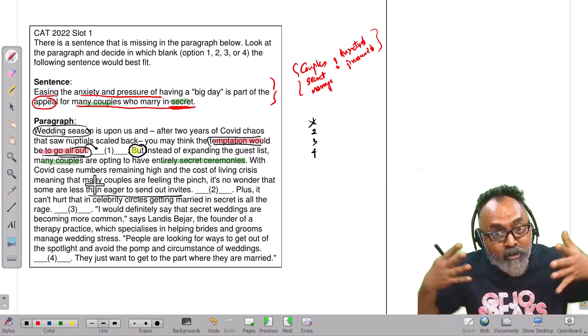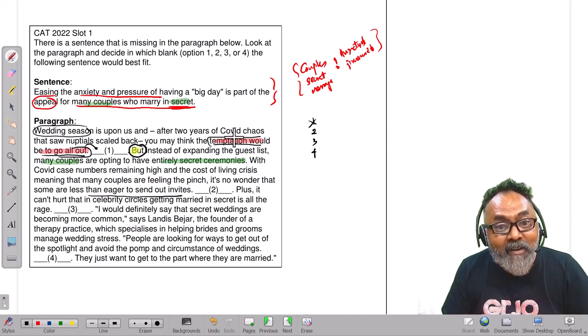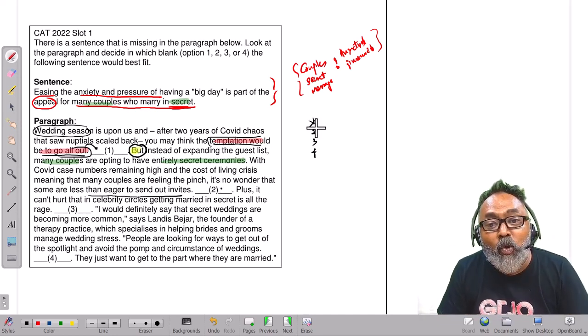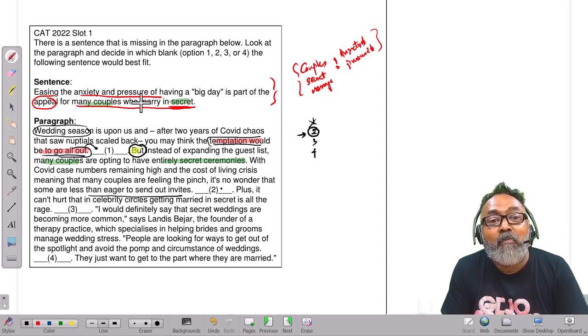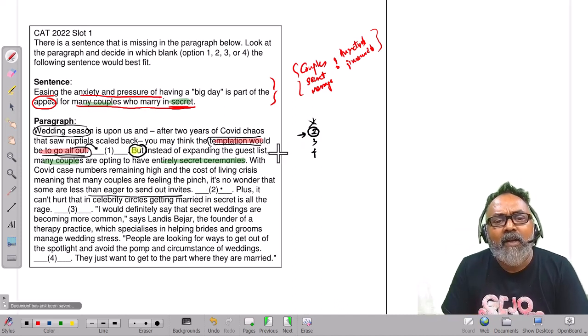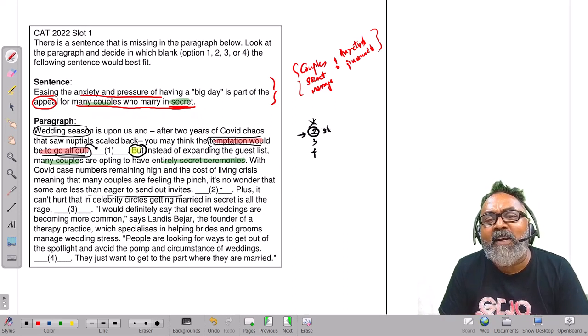Same conversation. It's zoomed in. Okay, then definitely 2 can be a place where the conversation can happen. Definitely. Easing anxiety and pressure of having a big day is part of the appeal of many couples who marry in secret. Okay. So 2 is a shortlisted candidate for the position. We'll first shortlist.